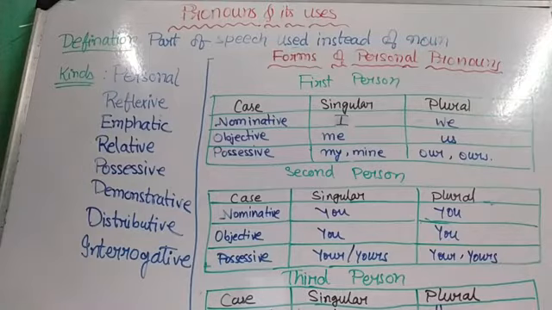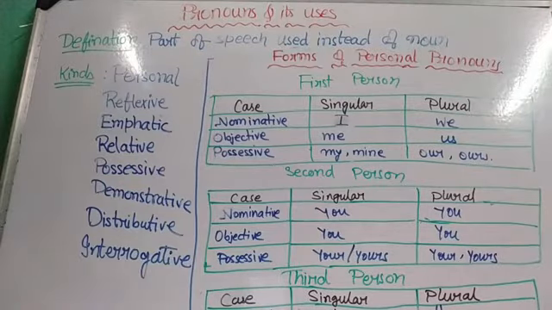So when I would be addressing Rajat, I would be saying you, yours. And when I'd be saying about myself, I would be saying I, mine, our, we, us. So the pronouns related to the speaker, or the person who is speaking, are the first person pronouns.